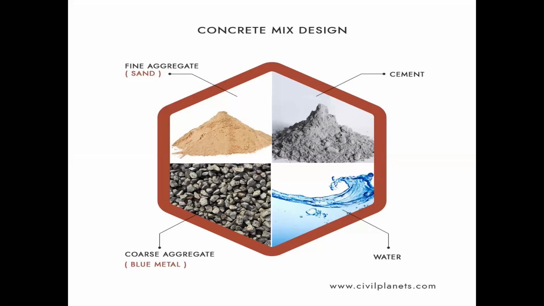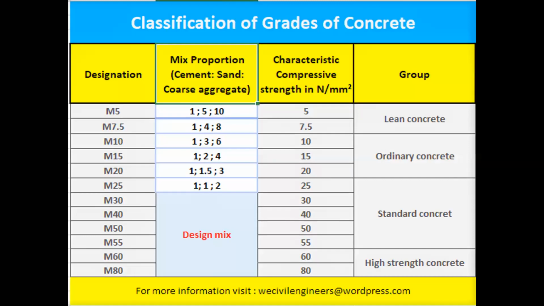Next, another one, classification of grade of concretes. What are the different types of grades of concrete, starting from M5 to ending M80? M5 to M80, these are the concrete grades. M10 and M15, M20, these are the ordinary concrete. M25 and M30 and M40, M50, these are the standard concrete. Another one, M60 and M80, these are the high strength concrete.